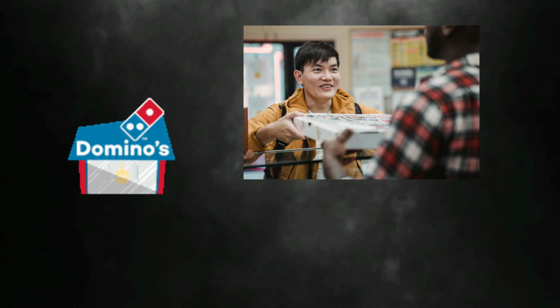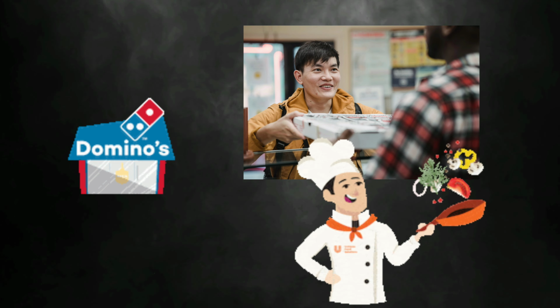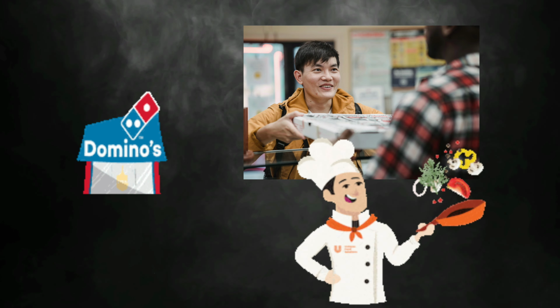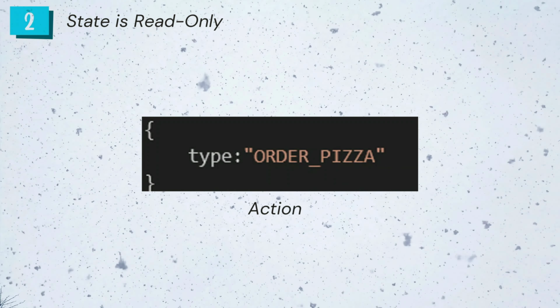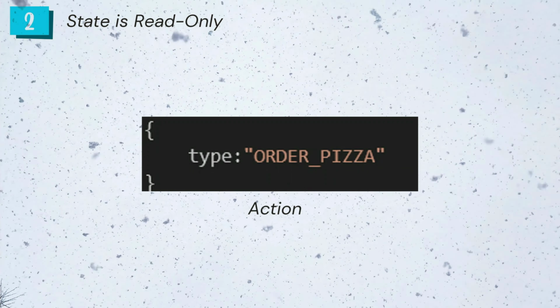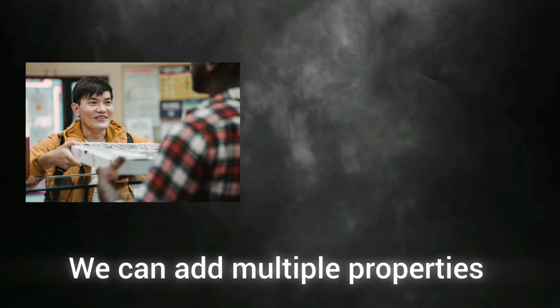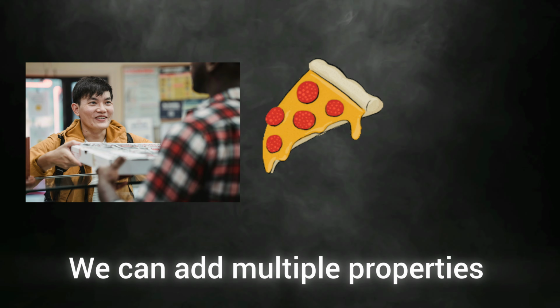Consider a pizza shop. Here, the customer is going with an intention to order a pizza. So, we need to tell the chef about our action. We are not allowed to directly take the pizza base from the kitchen and start preparing. Instead, we need to let the chef know about our action. And how do we represent an action in our code? It is also a plain object which has a type property indicating our intention. So in this example, the type property is a string of order pizza. We can add multiple properties. If the customer is making another request that he wants extra toppings, that data can also be passed inside the action.